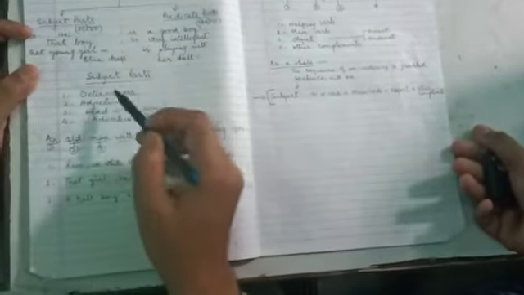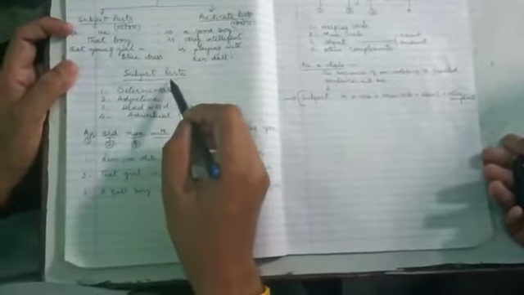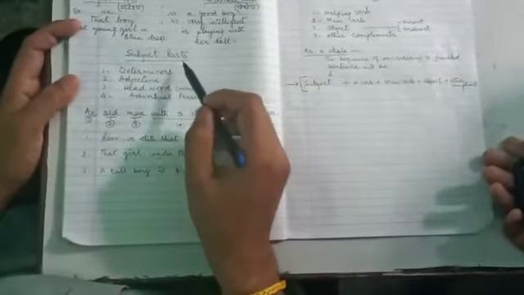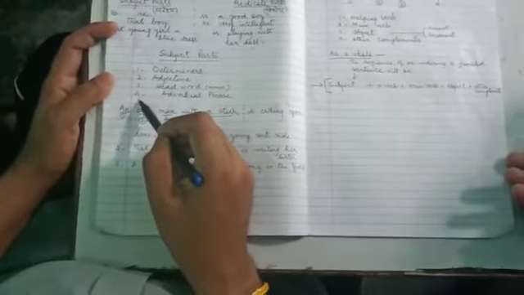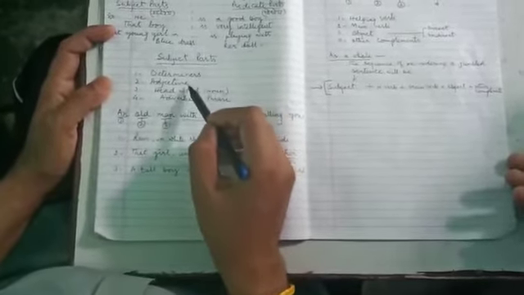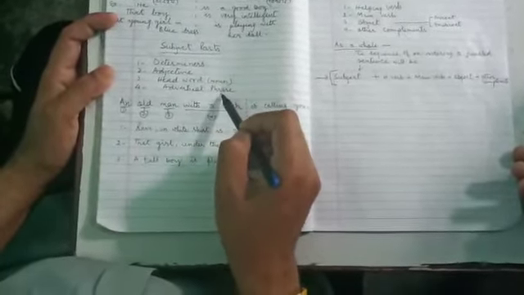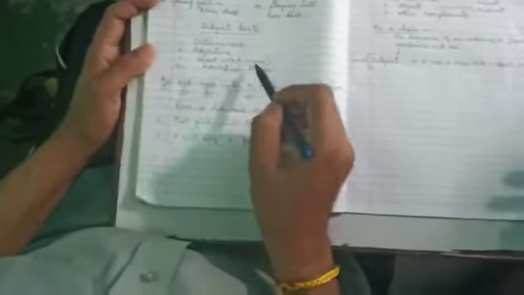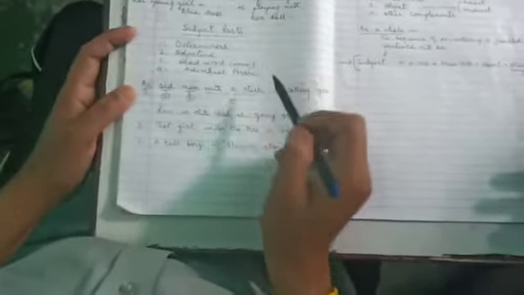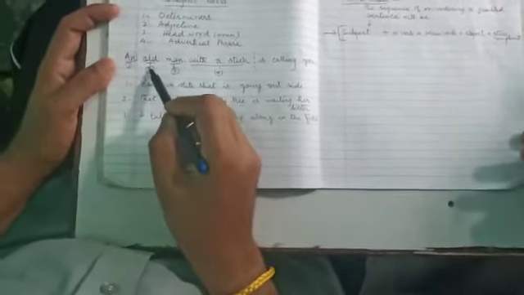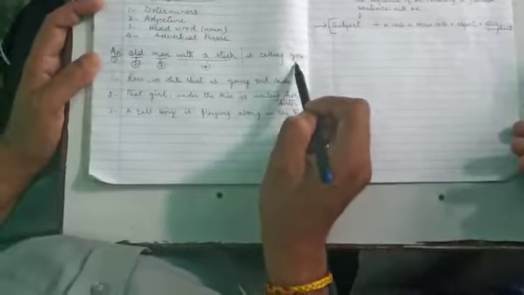Now let's see subject part. We can divide the subject part into 4 different types of words. They are determiners, adjective, head word and adverbial phrase. Head word is the noun used in the sentence. Let's see: an old man with a stick is calling you.